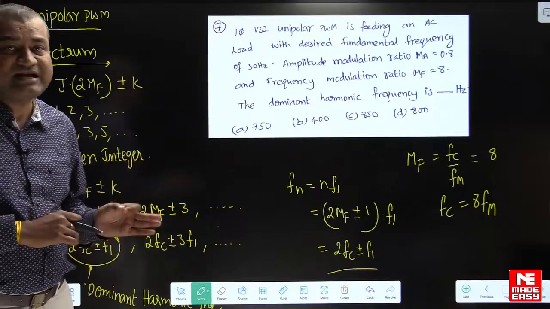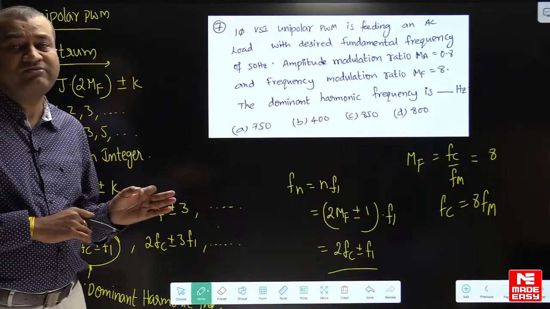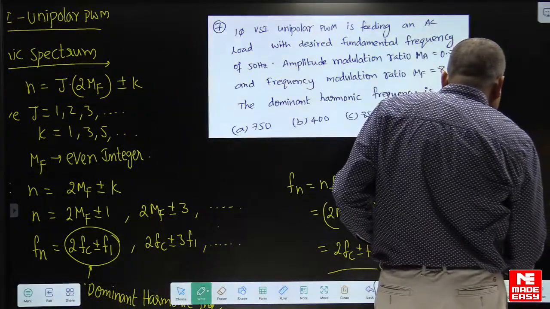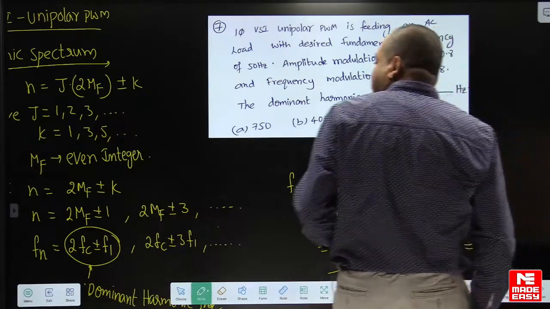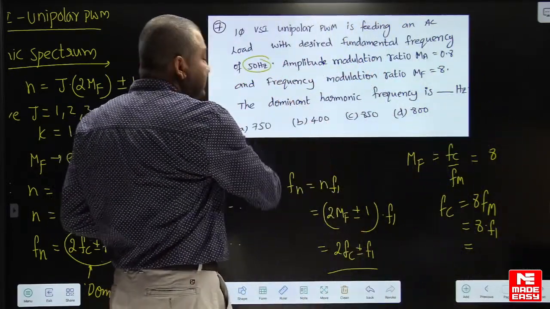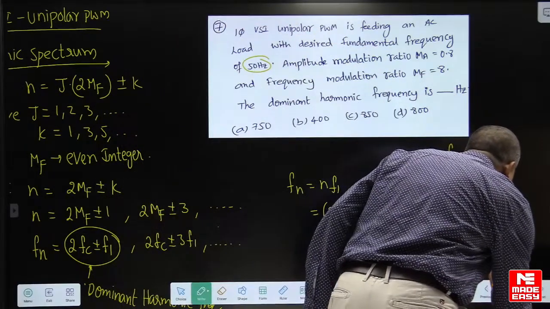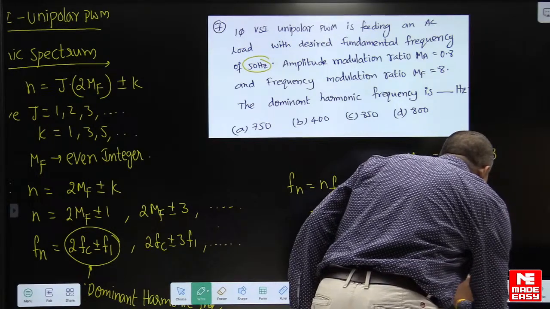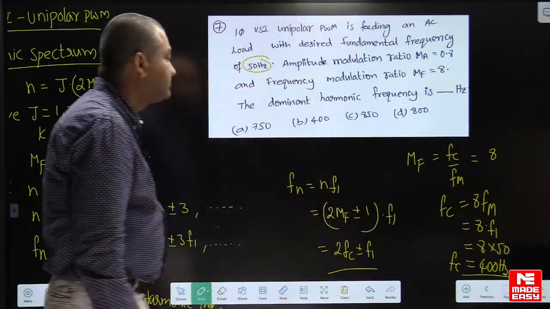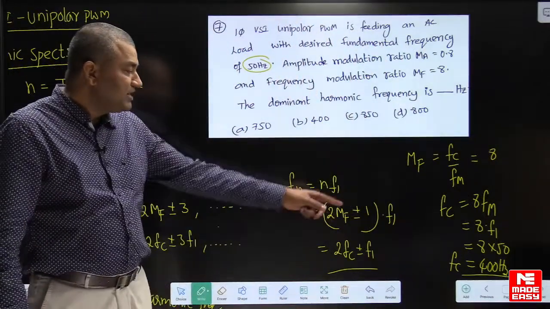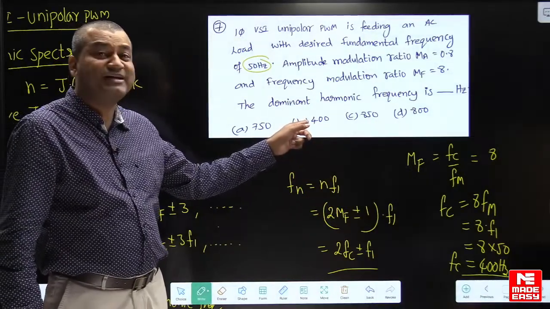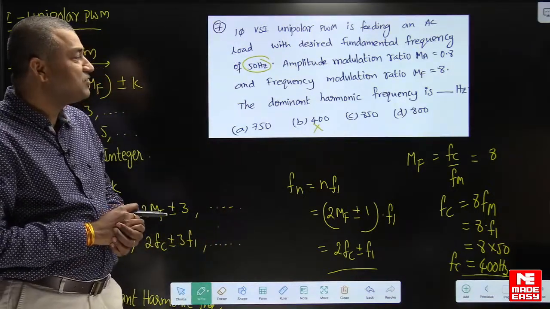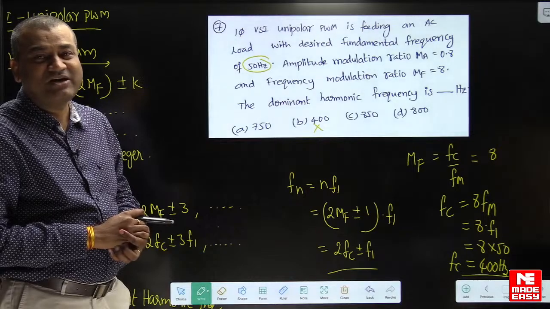Modulating frequency is decided based on the requirement of fundamental frequency. That means modulating frequency is nothing but fundamental frequency, and fundamental frequency is 50 Hertz. It is already given in the problem. So 8 multiplied by 50, so 400 Hertz. So carrier frequency is 400 Hertz. Some students, the moment they get the carrier frequency, they will answer 400. That is wrong. That is the carrier frequency. They did not ask for the carrier frequency. They are asking for the dominant frequency.